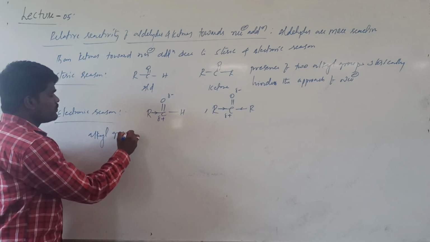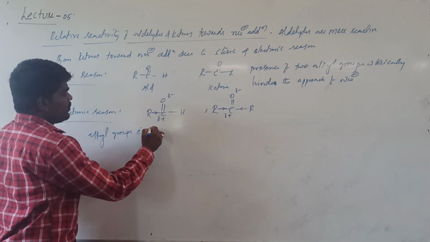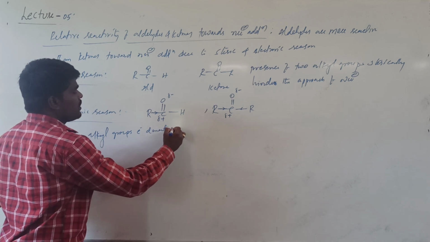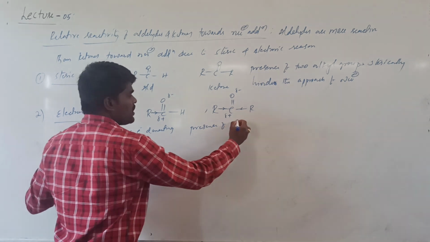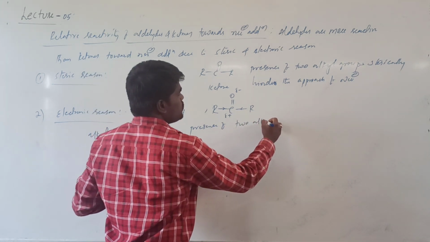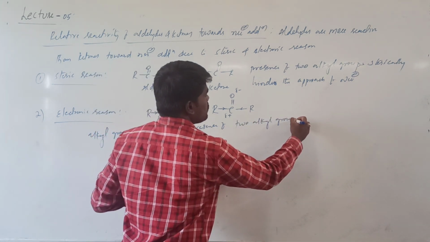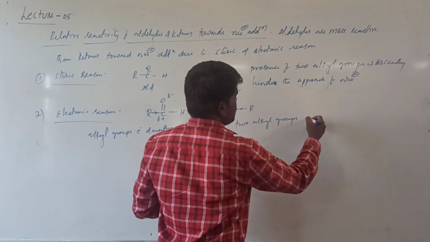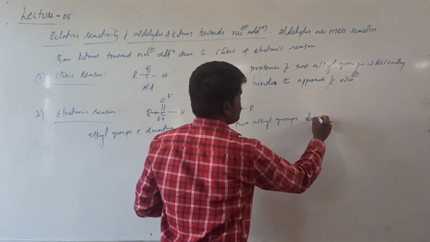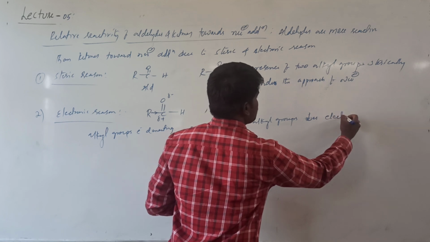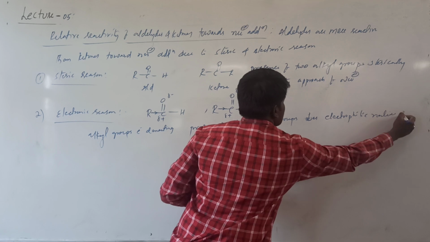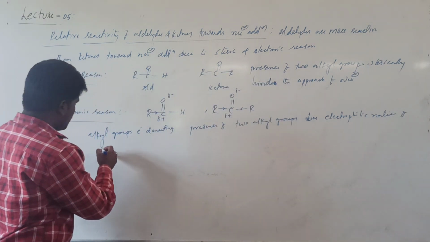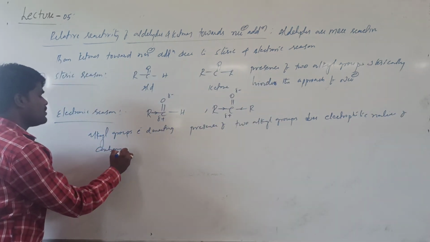Alkyl groups are electron donating. The presence of two alkyl groups decreases the electrophilic nature of the carbonyl carbon.